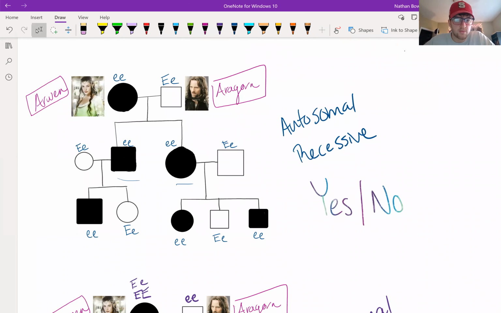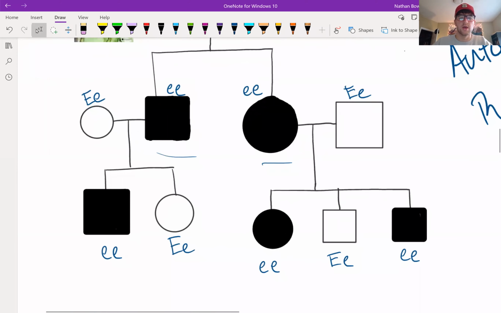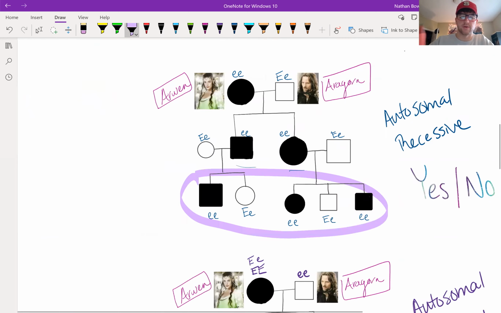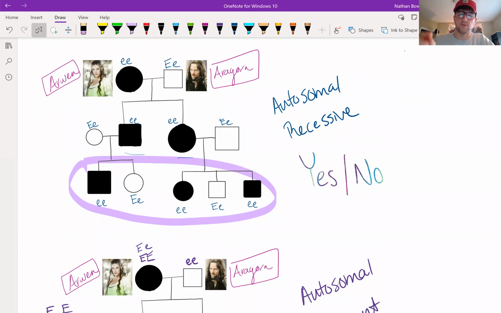If this trait was autosomal recessive, Arwen would be homozygous for the small alleles. Aragorn would be heterozygous, because of the two children that they have showing this trait, meaning they'd be homozygous. They each married someone who didn't show the trait, but each person that they married would have to be heterozygous because they both had children who showed the trait for half-elf and who didn't. So therefore, yes, this could be possible.